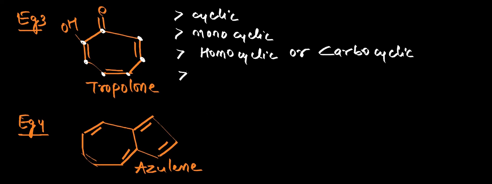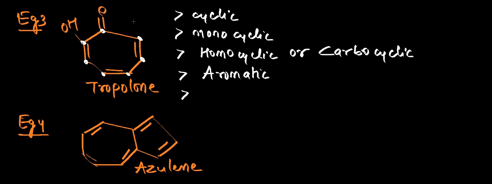Now, double and single bonds are present, so it's not alicyclic. It comes under aromatic compounds. And what kind of aromatic compound? Does it represent anything like benzene? Hexagon, alternate single double bonds? It's not a hexagon, right? Benzene means it must be a hexagon geometry.